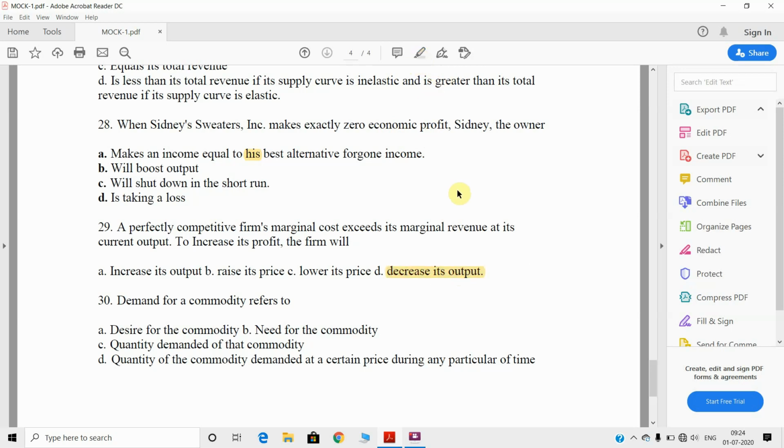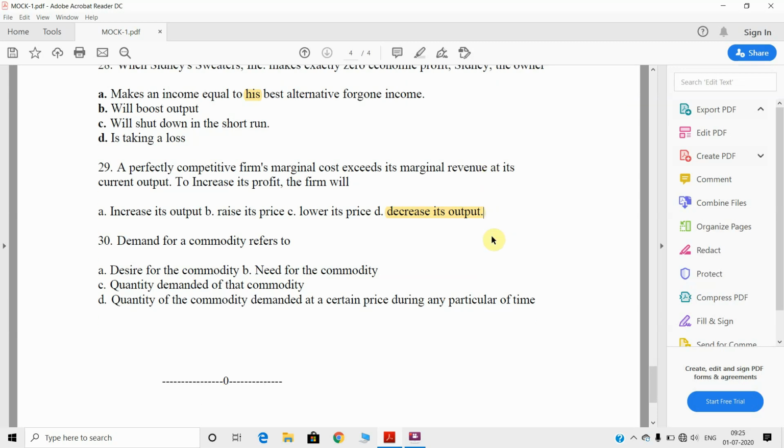Why? Because the marginal cost is more than the marginal revenue. So in order to increase the profit, the firm will decrease its output.